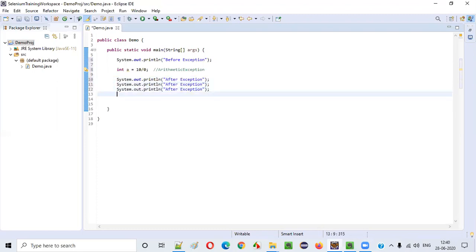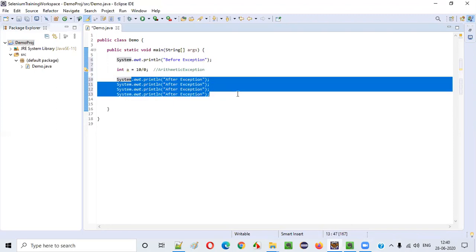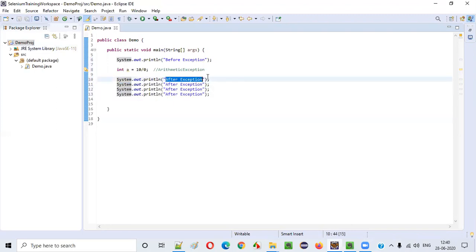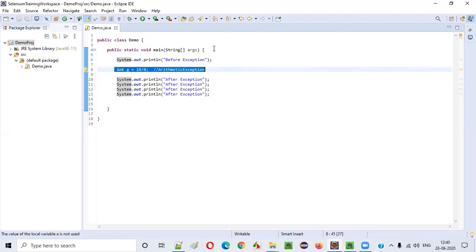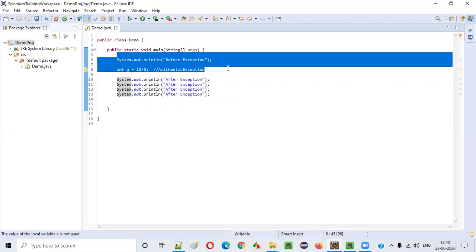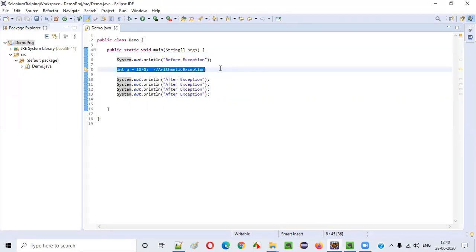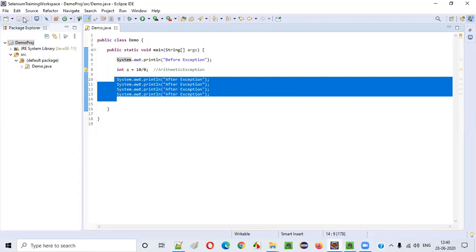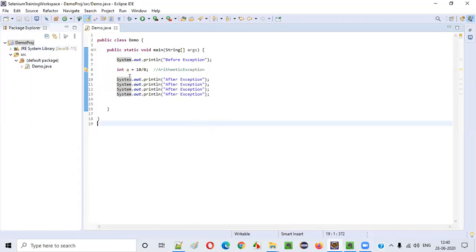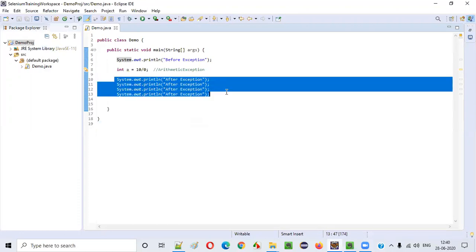So here you see a lot of statements I am writing after the exception like this. All the statements will not be executed, guys. That means this particular text will not be printed in the output. The line having the number 8 will result in an exception. Till here, the program will be executed properly. But when an exception occurs at a particular line, the remaining steps will not be executed. That's the problem with the exception. So the program will terminate and the remaining code will not be executed.